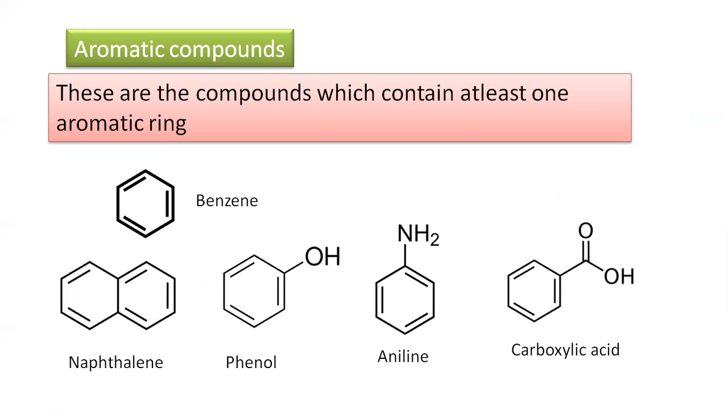Aromatic compounds are compounds which contain at least one benzene ring. Benzene ring means C6H6. Compounds containing a benzene ring are classified as aromatic compounds. Examples are naphthalene, phenol, in which an OH group is present on the aromatic ring, aniline, NH2 on the phenyl ring, and benzoic acid, C6H5COOH. All these are aromatic compounds, and since the ring is made up of only carbon atoms, they are homocyclic aromatic compounds.